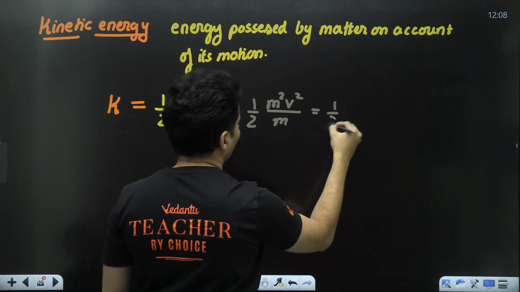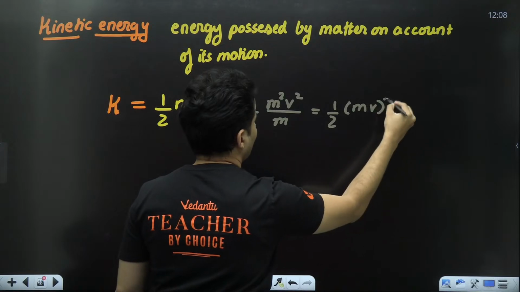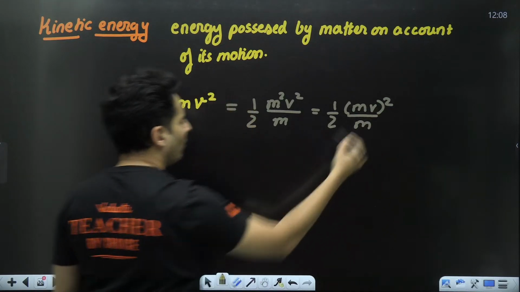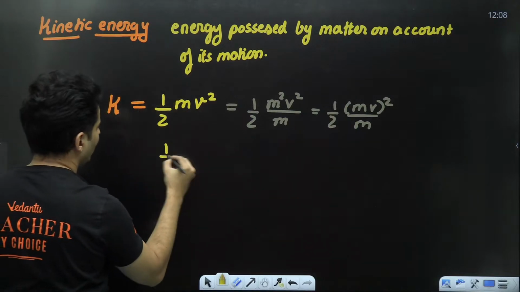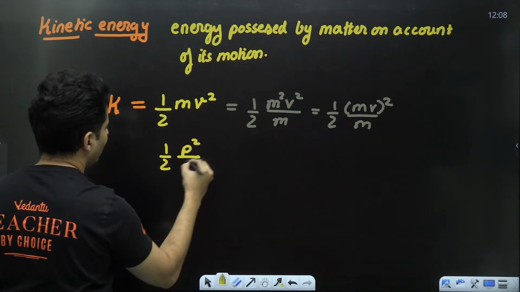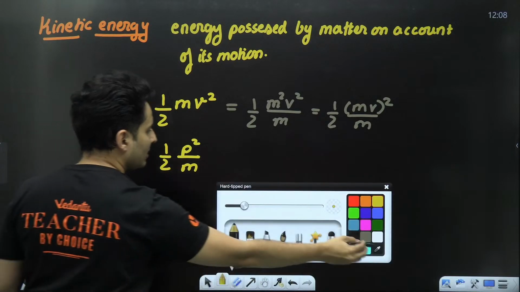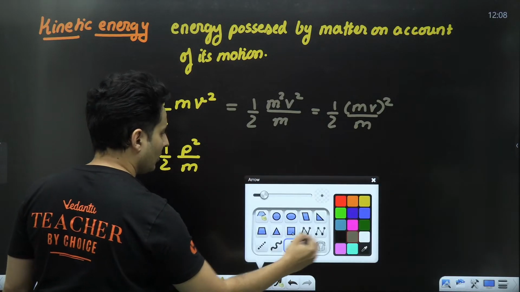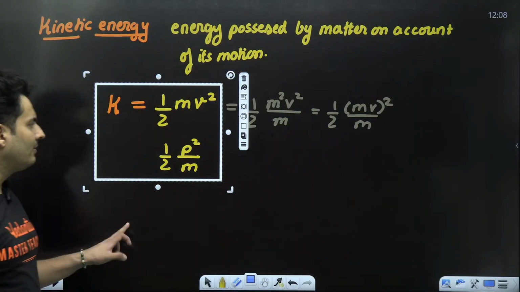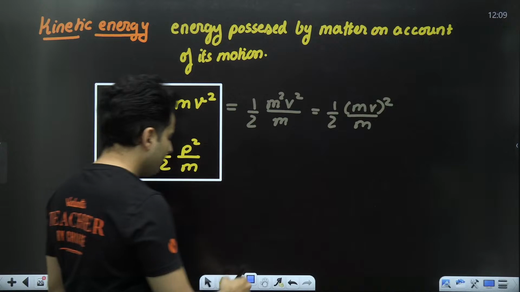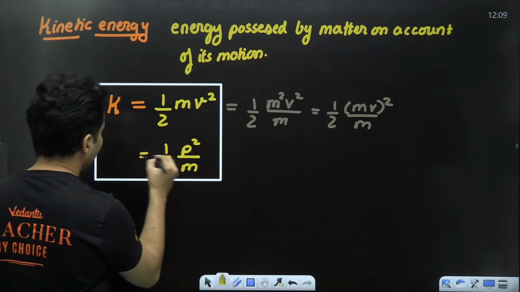So now I can write this as mv square divided by m. What is this mv? Technically this mv is nothing but momentum. So I can also write it as half p square by m. This is also kinetic energy in an alternate formula. Half mv square or half p square by m, both are the same thing.